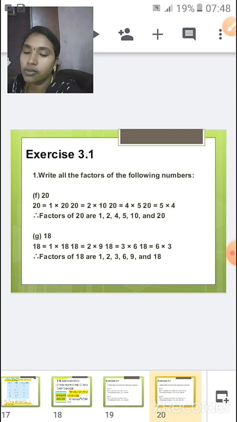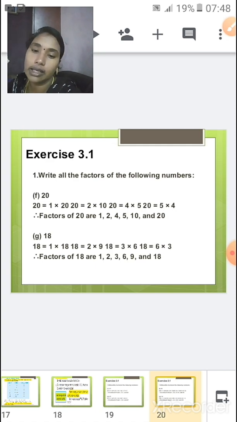In one table it will go 1 20s are 20. In two tables it will go 2 10s are 20. In 4 tables it is 4 5s are 20. And in 5 tables it is 5 4s are 20. In 10 tables it is 10 2s are 20. And in 20 tables it is 20 1s are 20. So did you understand this fact, children?